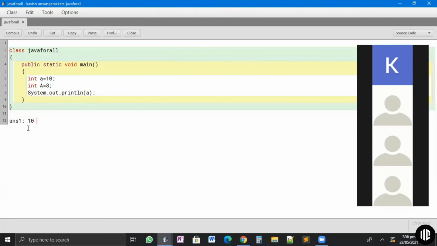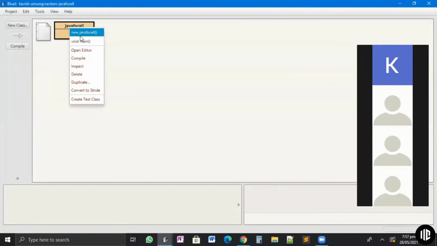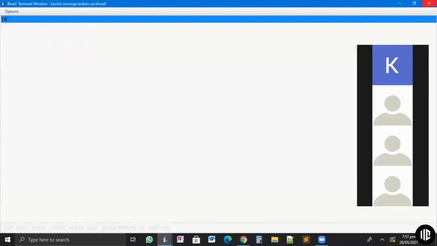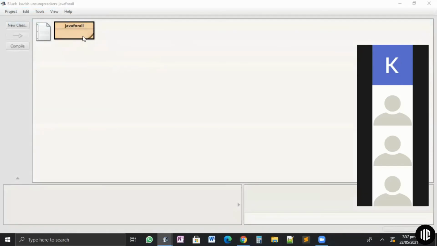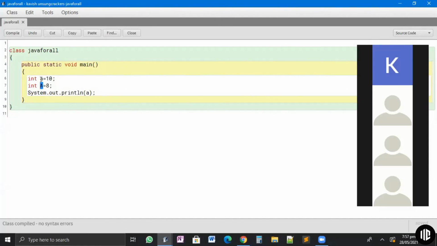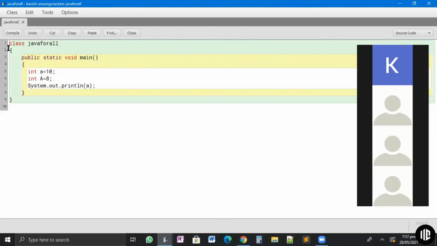One person is saying 10. Do you all agree with her or him, or do you all disagree? Do you all have any other answers? Agree. Okay, so you're correct. This will show me 10 on the screen. Let's check it out. Void main. 10. So this is showing 10. Correct. So in Java, small a, capital A, or any letter, small and big are different. So Java is case sensitive.